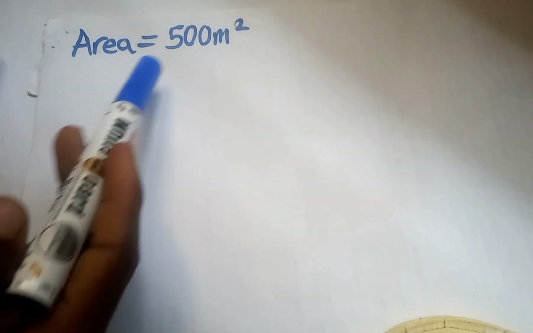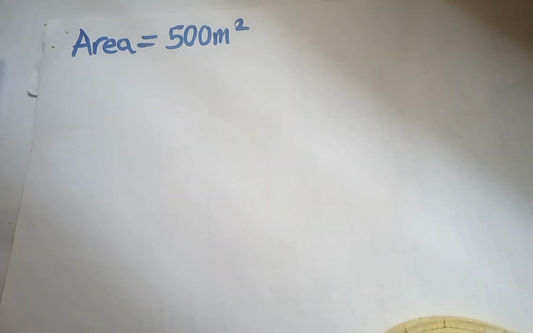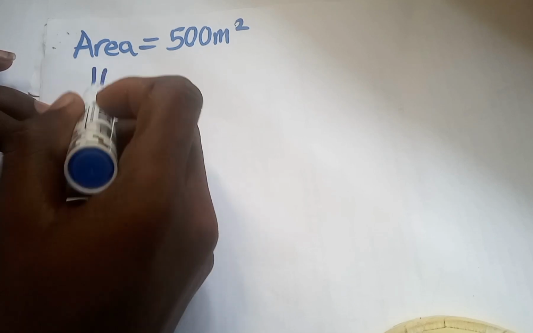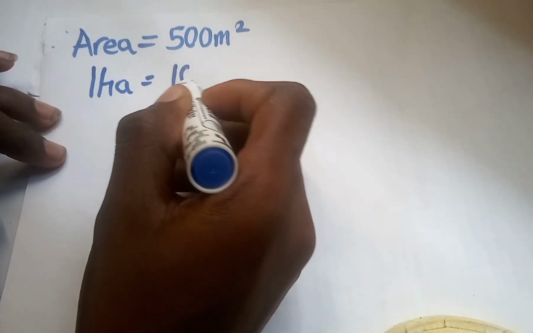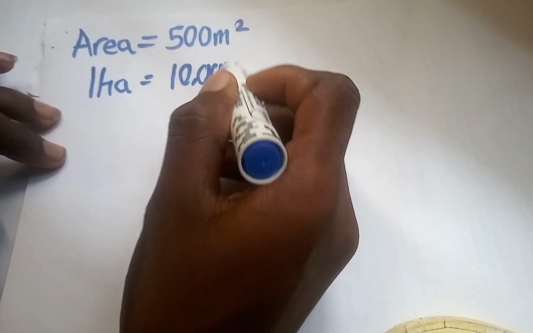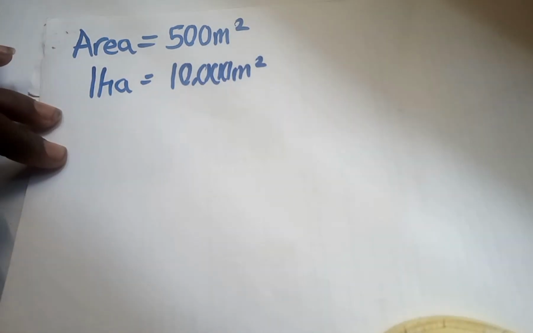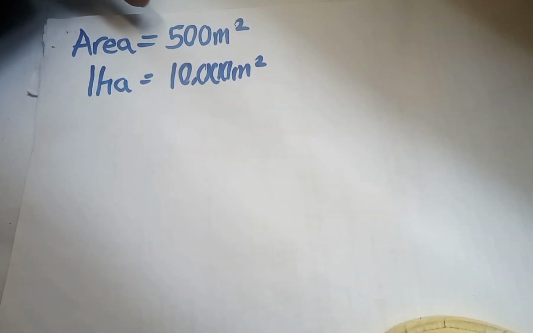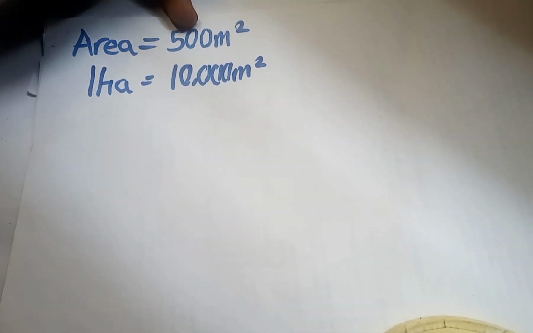So the area is 500 meter square. Don't forget your unit of conversion. The area is in meter square, so I have to convert the given area of the farm to hectares. Don't forget that 1 hectare is equal to 10,000 meter square. Let me represent the hectares that I'm going to get from 500 meter square as X.